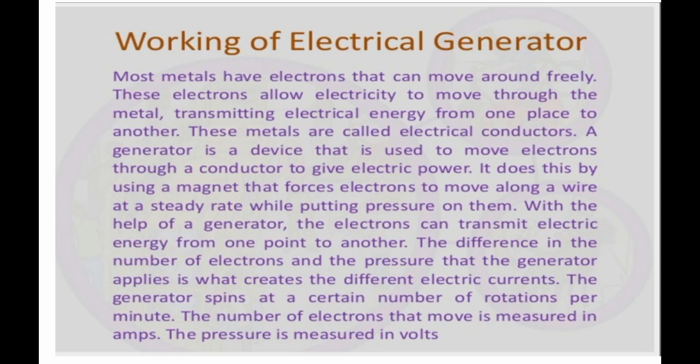In our country, the frequency of alternating current at the power station is given as 50 hertz, which means per second it will have 50 cycles. 50 cycles will be there, so for that reason it has 50 hertz.